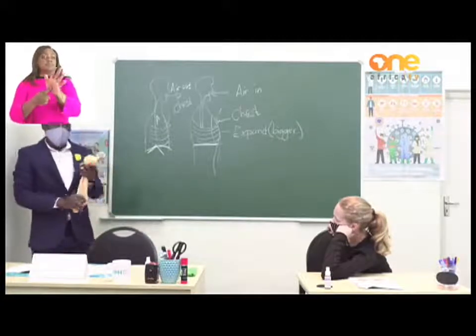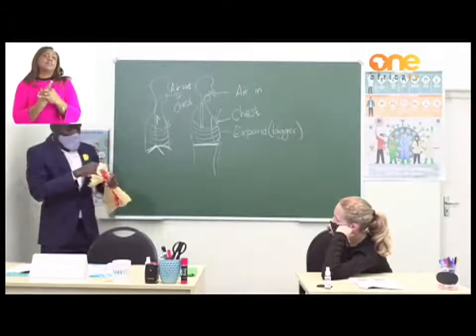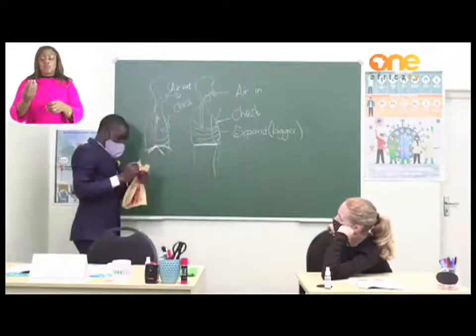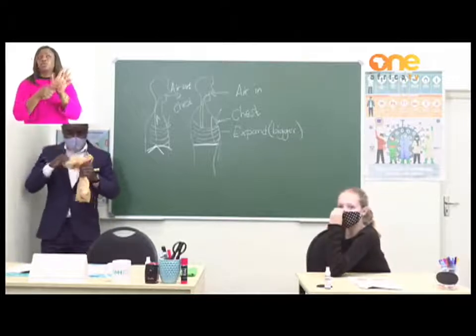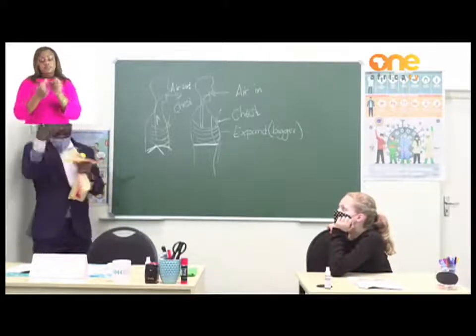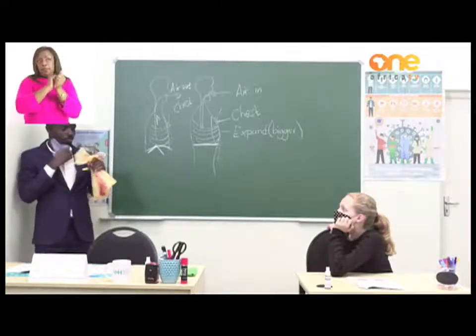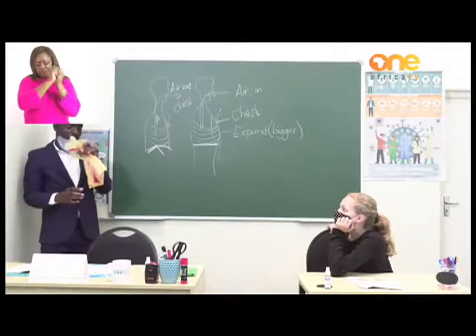So we don't need something fancy to explain this. I'm starting with air in, which is the inhalation process, okay? Excuse me, I have to remove my mask a little bit because I'm doing this explanation. So, this is the environment, and the air has to go in. This is the body of a human being.